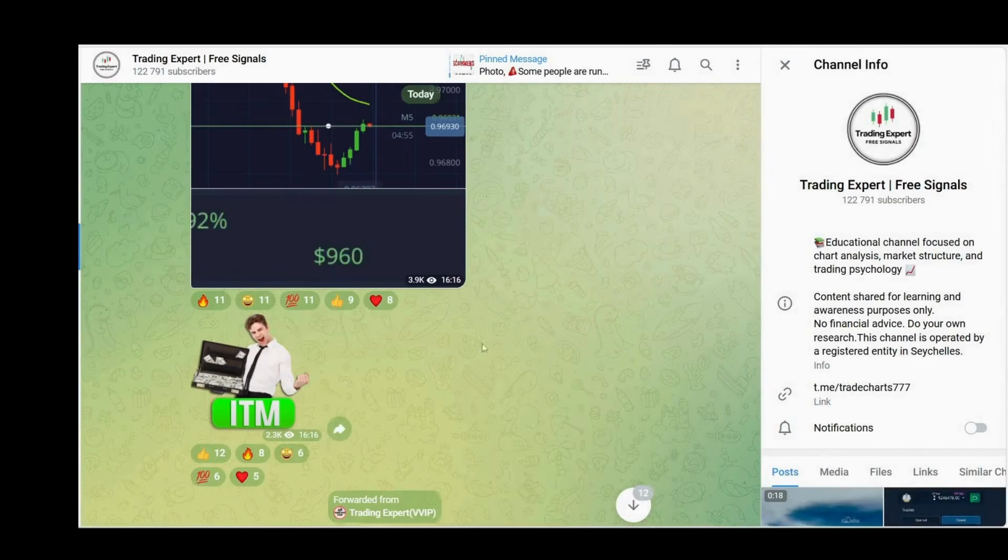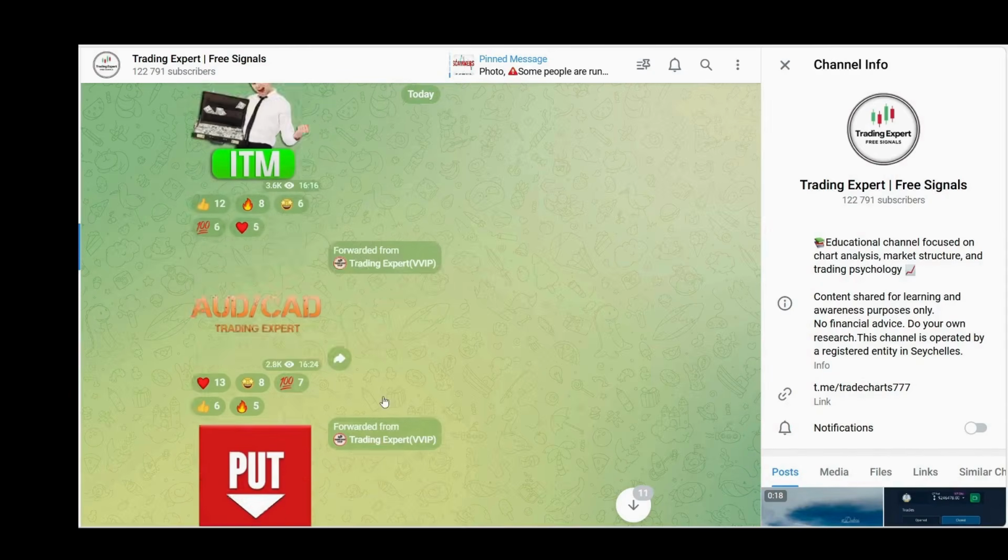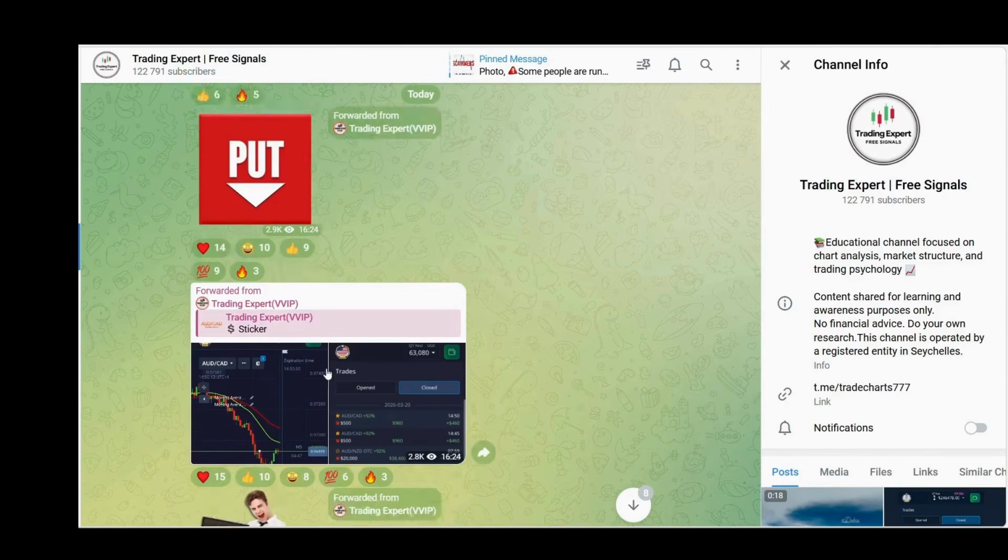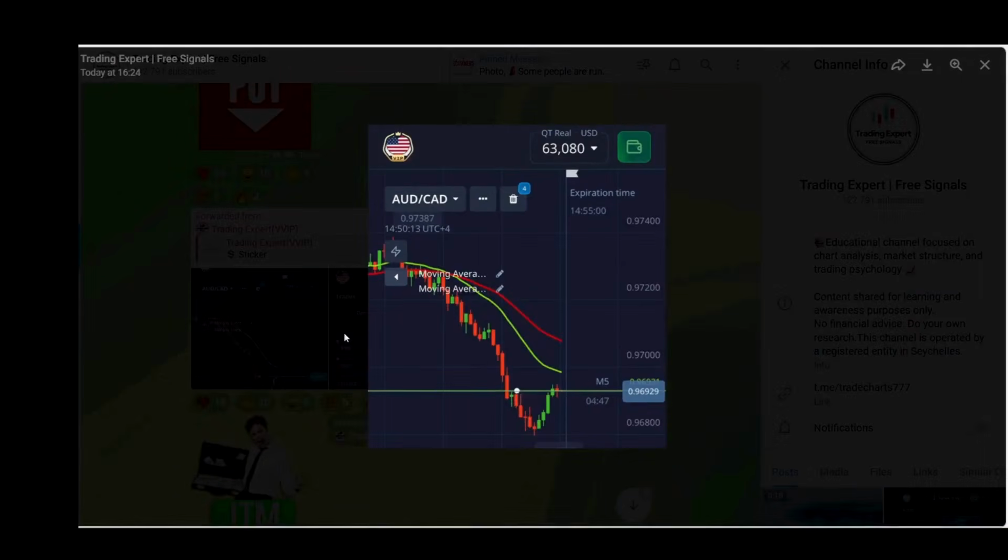Now let's move on to the second trade, which we provided on AUDCAD again for a downside move in the VIP group. Let me explain the trade. Here you can see a fake breakout, so that's why we provided a signal for the downside move. This was also a clean win.